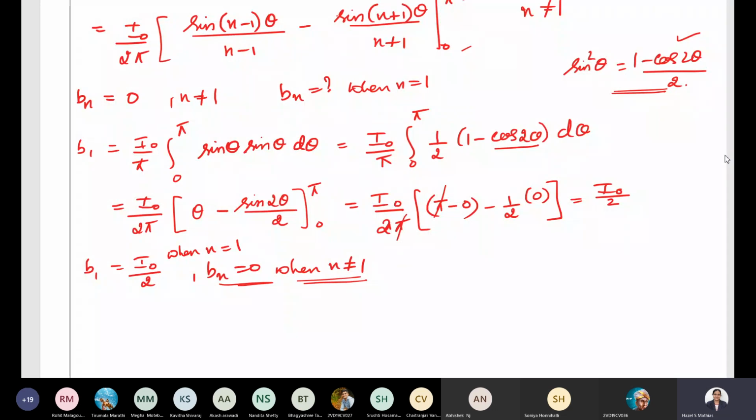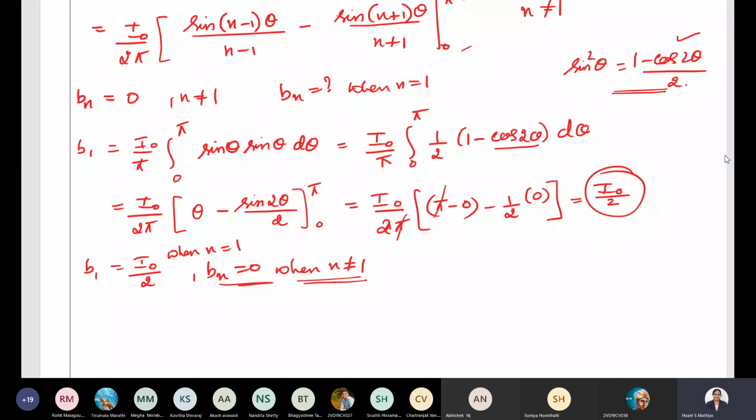Everybody correct that in the notes. I have written only half over there. It should be I naught by 2. So if you are working out with me, correct it now itself. Is it okay, everyone? It's I naught divided by 2. Everybody make a note of that. This is a very important question. So done? Is it okay? Yes, ma'am. Okay. So remember this, don't make this mistake, make a correction there in the notes.